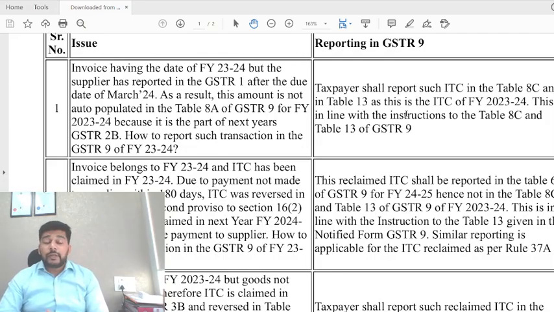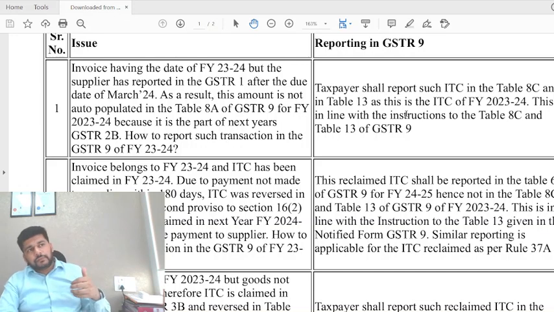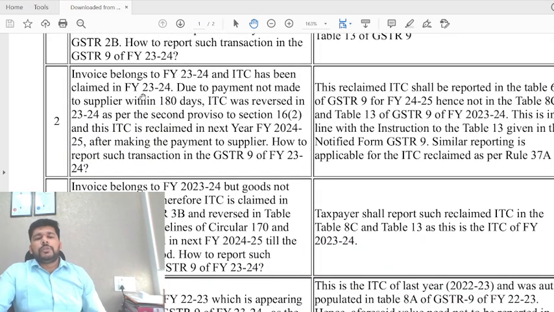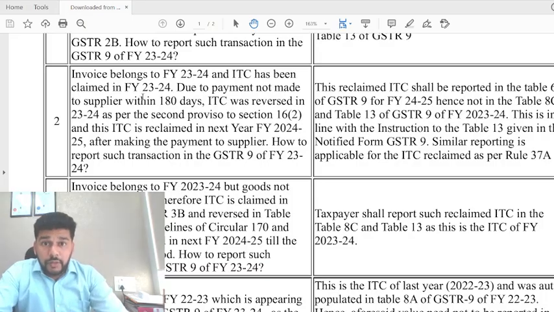In this particular point, if we see, what is the advisory trying to tell you? Despite the fact that it is not going to appear in your 2B or 8A at all, still if you have claimed its credit in 24-25, then you will show it in Table 8C and also in Table 13. That is the first point. Second, invoice belongs to financial year 23-24.